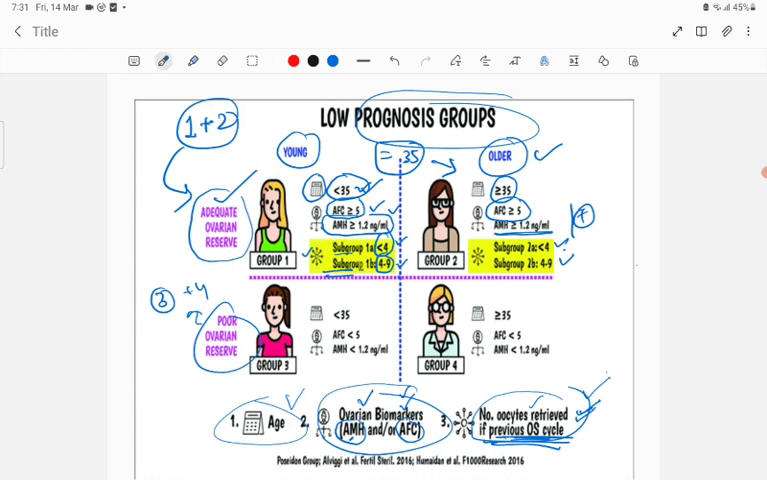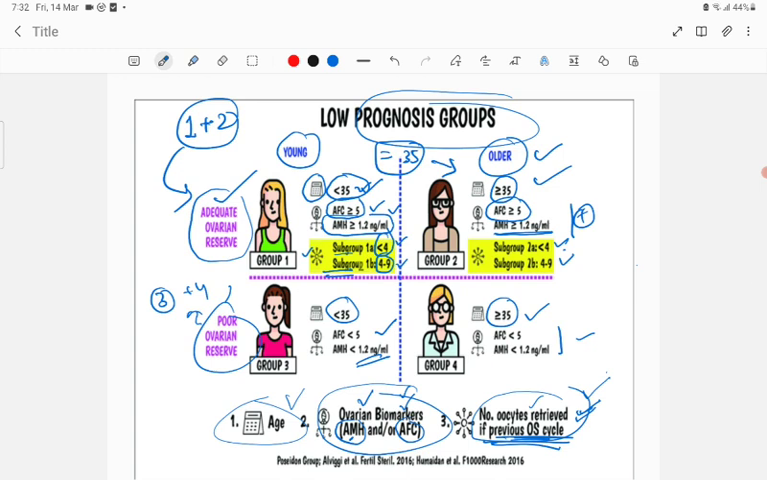Youngest less than 35 years, older more than or equal to 35 years, in adequate ovarian reserve. Same thing in the poor ovarian reserve, group 3 and group 4. Group 3, here young and older. Young is less than 35, older is more than or equal to 35. Then here you can put the AFC, antral follicle count, and AMH level less than 5 or less than 1.2 nanogram per ml. Here also same. So group 3 and group 4. So very, very simple to remember.